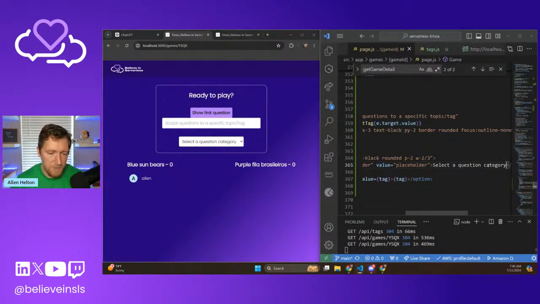And maybe we'll put in optional like that. Wonder if I can set the value of just this one to gray.